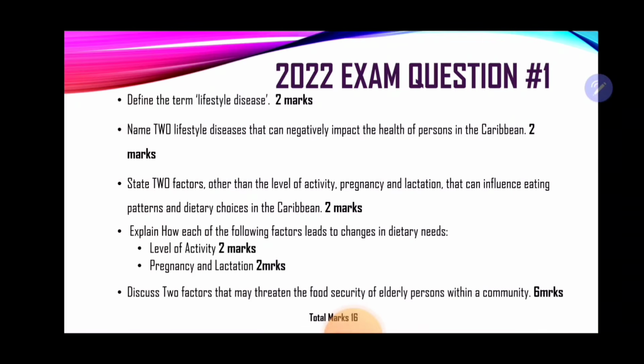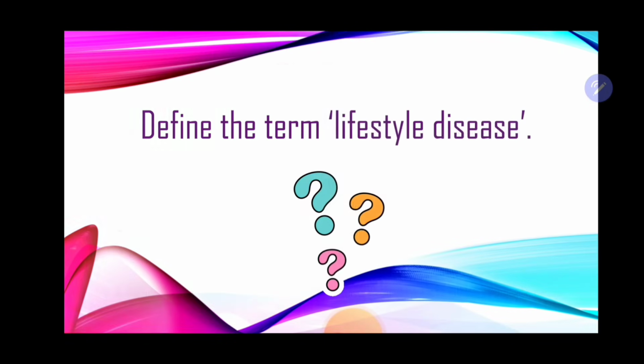And finally, discuss 2 factors that may threaten the food security of elderly persons within a community. Now, let us look at this question in a little more detail. Define the term lifestyle disease.